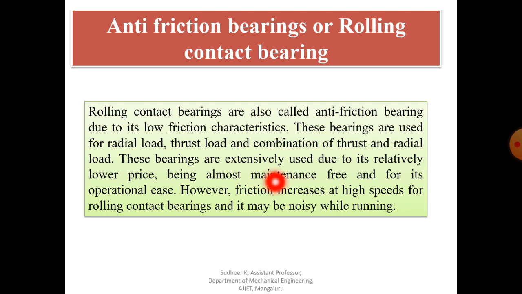These bearings are extensively used due to their relatively lower price, being almost maintenance free, and their operational ease. However, friction increases at high speed for rolling contact bearing, and it may be noisy while running. These are some of the important characteristics of rolling contact bearing.